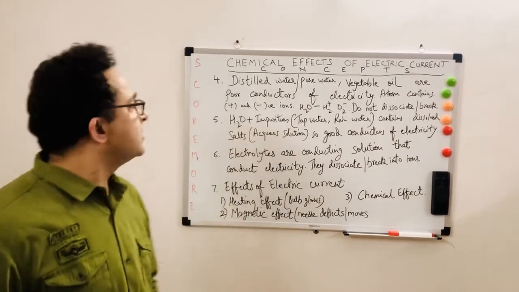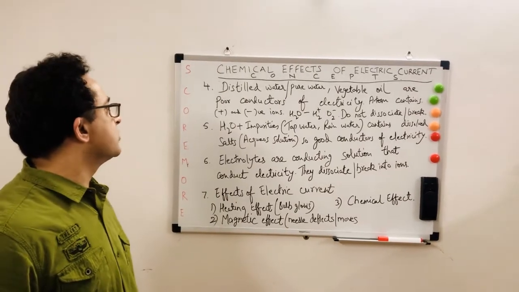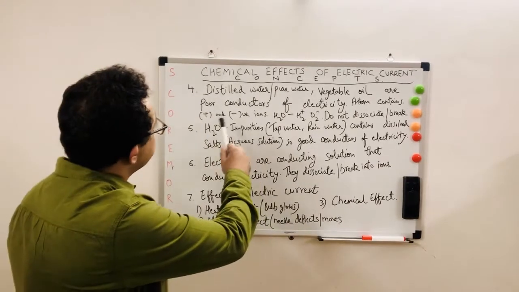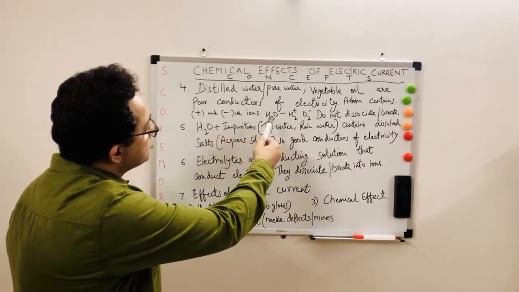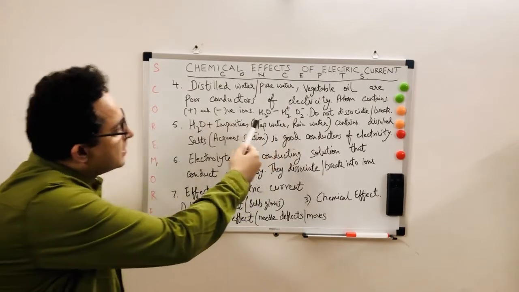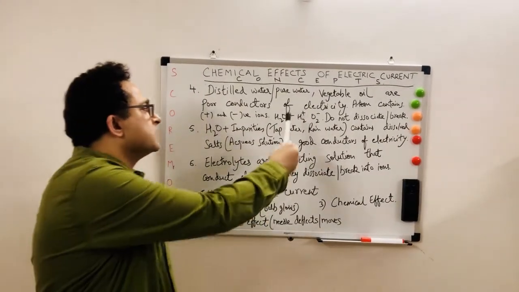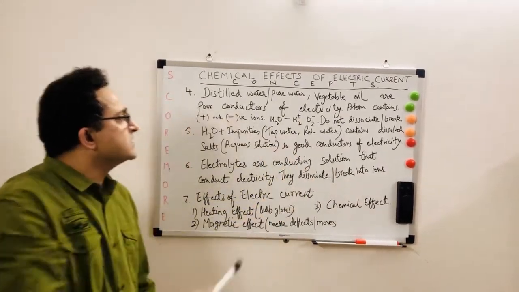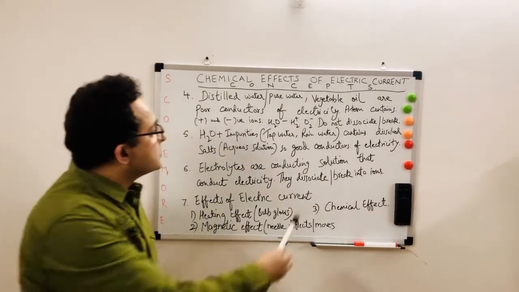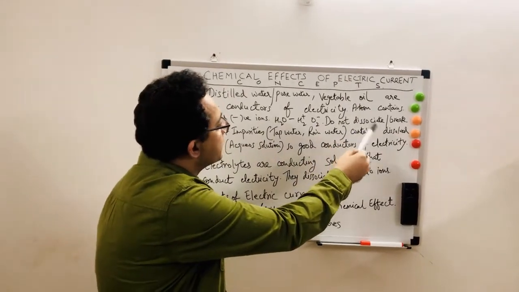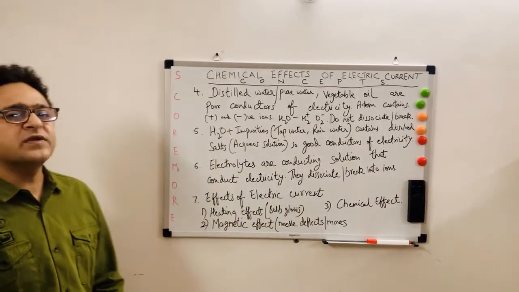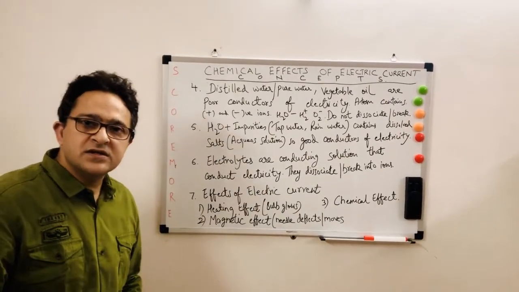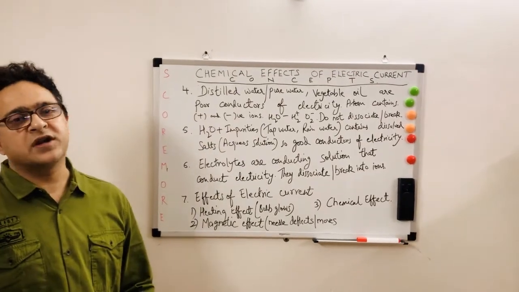When there is no free movement of ions, they are poor conductors of electricity. So distilled water or pure water or even vegetable oils are poor conductors of electricity because they contain positive and negative ions. For example, H2O has two atoms of hydrogen and one atom of oxygen, positive and negative. Positive and negative elements inside the atom are ions. They do not dissociate or break, so there will be no passage of electricity, and it will be a poor conductor.